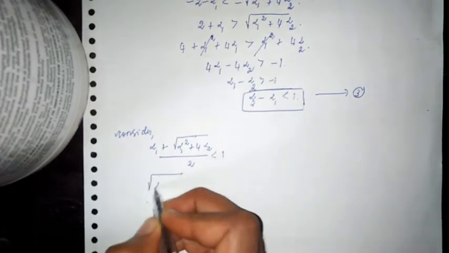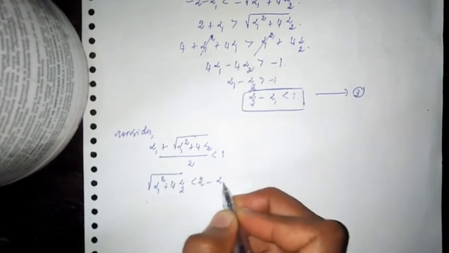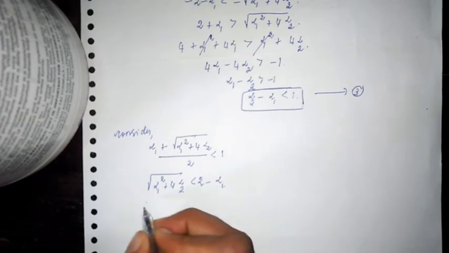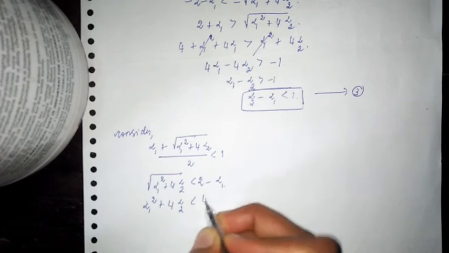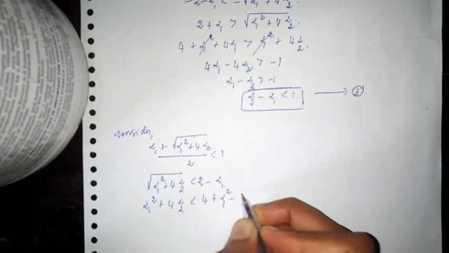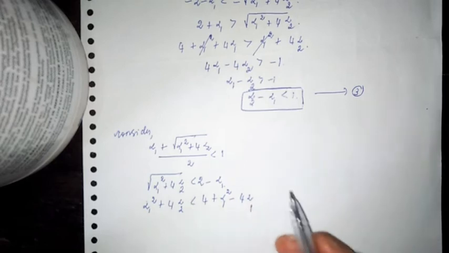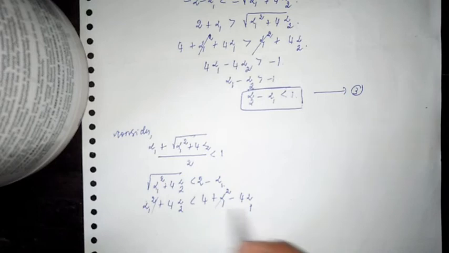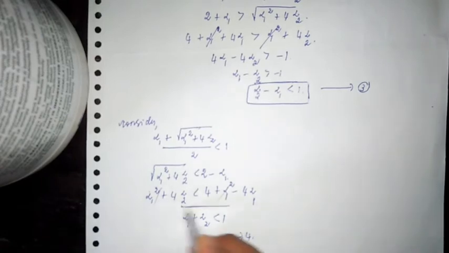So that is square root of alpha 1 square plus 4 alpha 2 less than 2 minus alpha 1. Squaring on both sides, you have alpha 1 square plus 4 alpha 2 less than 4 plus alpha 1 square minus 4 alpha 1, right? So alpha 1 square gets cancelled. So you have alpha 1 plus alpha 2 less than 1. This is equation 4: alpha 1 plus alpha 2 less than 1.